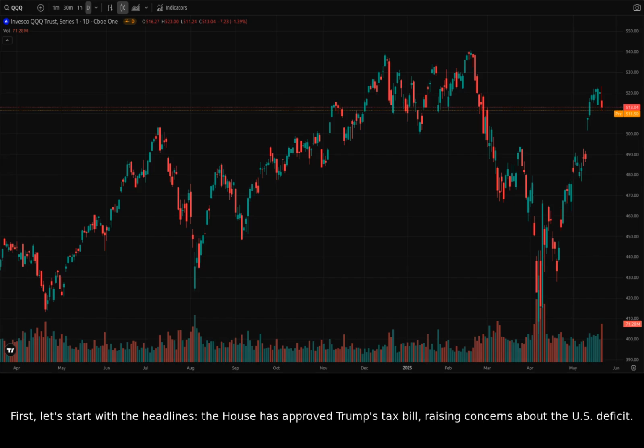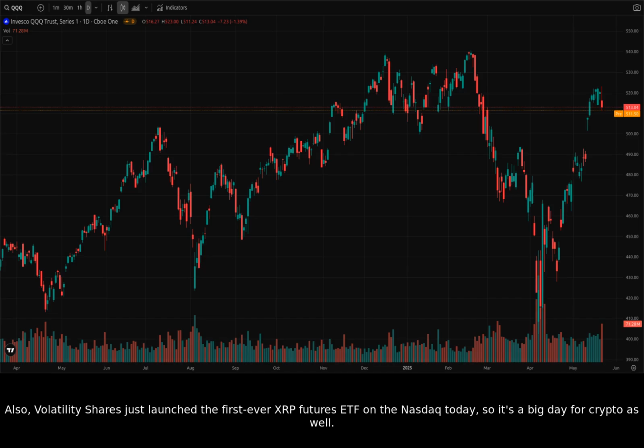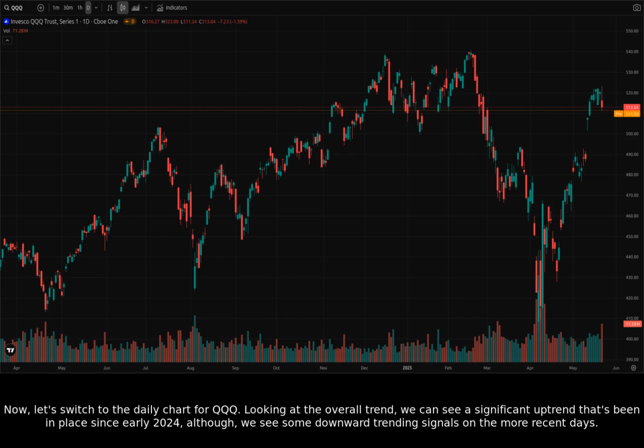First, let's start with the headlines. The House has approved Trump's tax bill, raising concerns about the U.S. deficit. Treasury yields are spiking after a weak bond auction, and the market is showing signs of distress, with the Dow plummeting over 800 points yesterday. Bitcoin also hit a new record high. Also, Volatility Shares just launched the first-ever XRP futures ETF on the Nasdaq today, so it's a big day for crypto as well. Now, let's switch to the daily chart for QQQ.